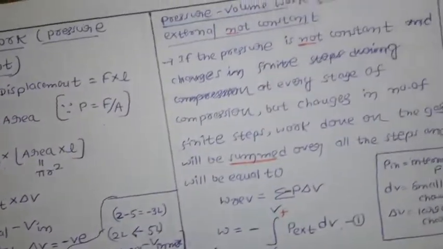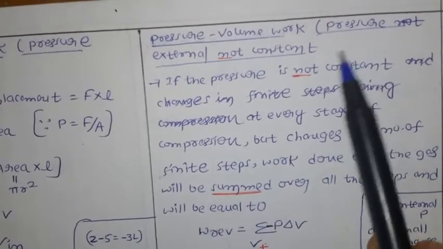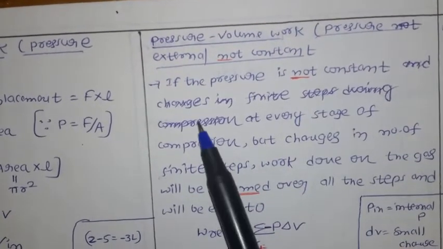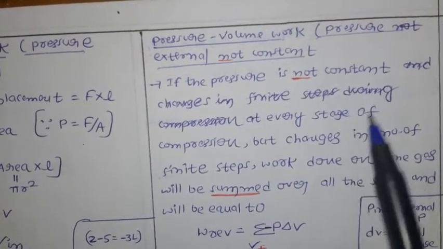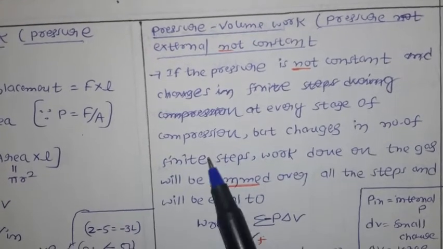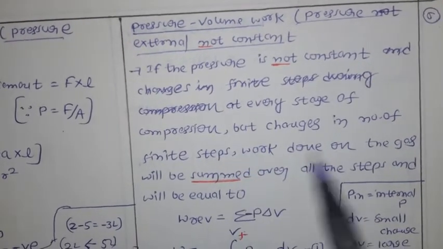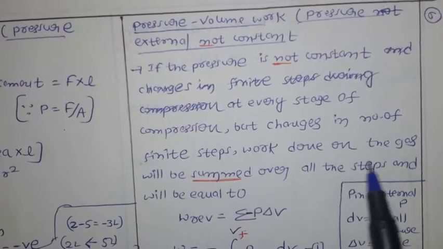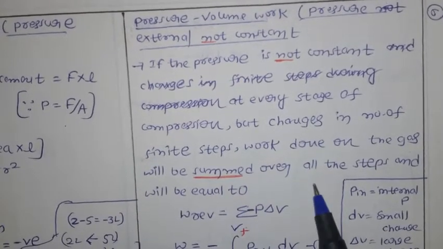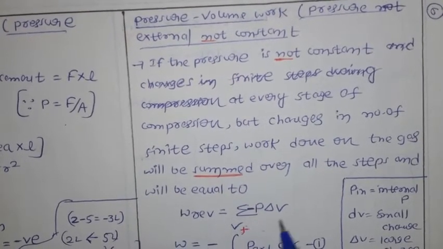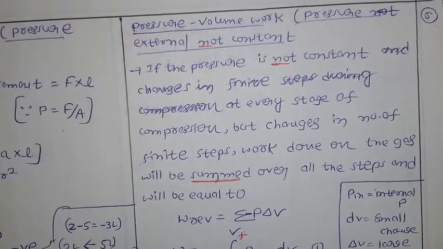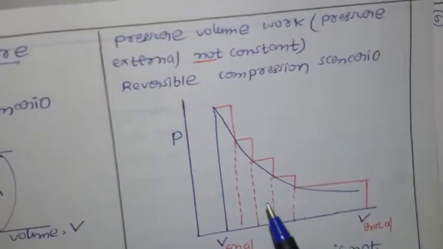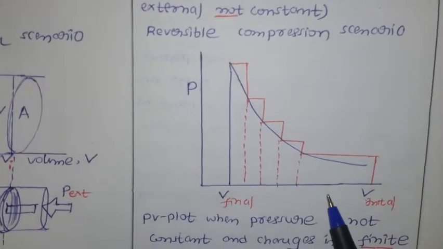Next, the second case is what? Here we are taking the external pressure as not constant. Okay, if the pressure is not constant, then at every stage of the compression there is a change in the number of final steps, and the work done on the gas will be summed over all the steps. What is the meaning of this? Here I am taking the pressure volume work.